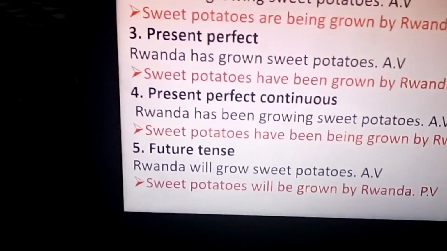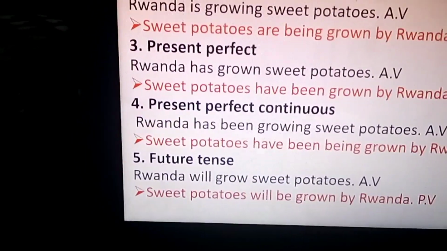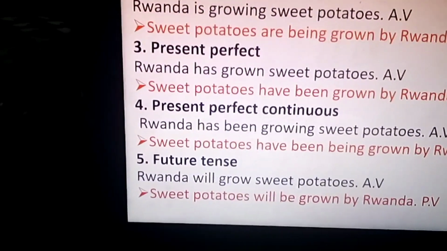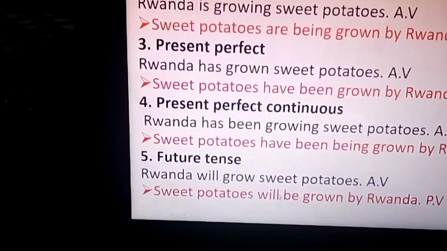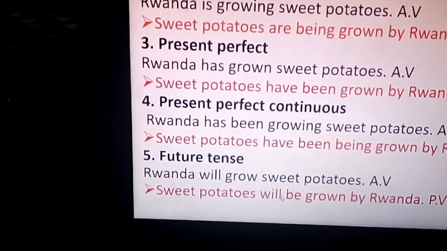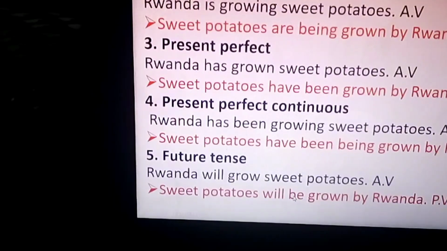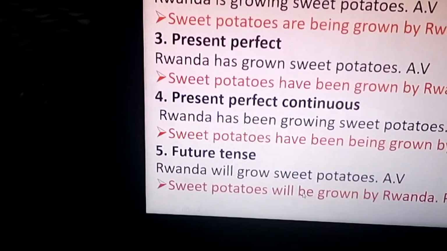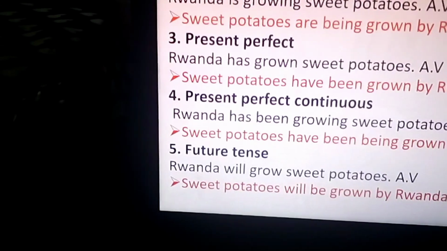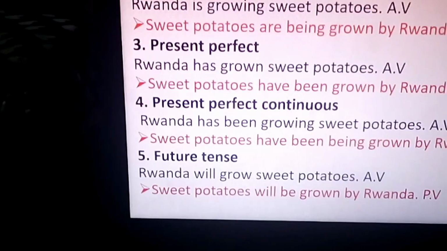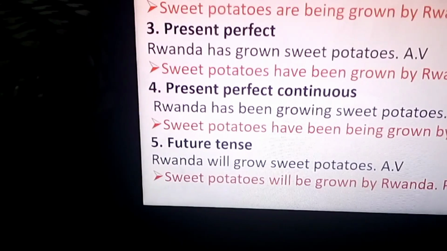But because we have future simple tense, we don't care about plural or singular, because will is the only one we use to make a future simple tense, and our will is followed by the verb to be, which is here to help us do passive voice.